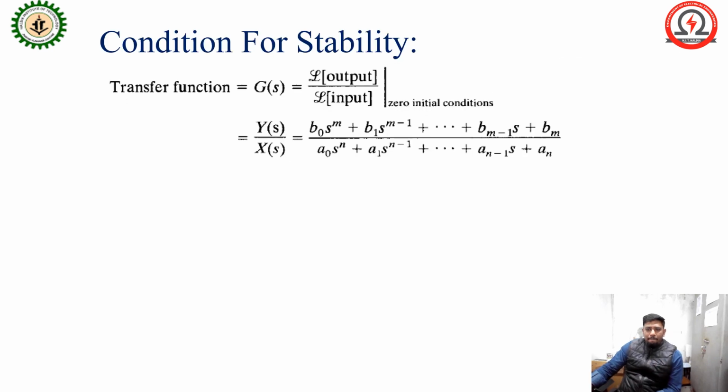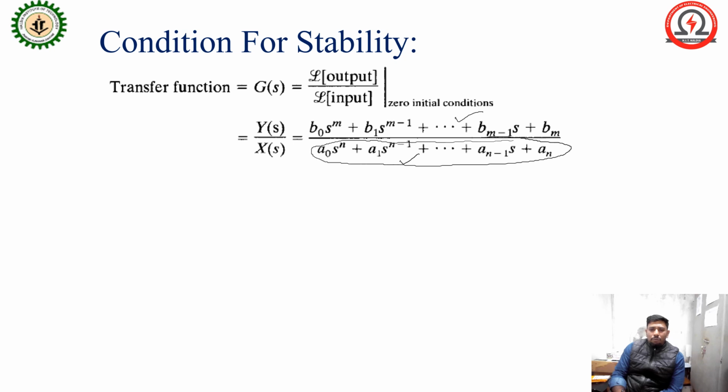Now, the condition for stability. If we know the transfer function G(s) equals the Laplace transform of output over the Laplace transform of input with all initial conditions 0, so Y(s) by X(s), this is the numerator and this is the denominator. From the numerator portion we can calculate the zeros, and from the denominator portion we can calculate the poles, and the poles play a vital role because this is the characteristic equation.